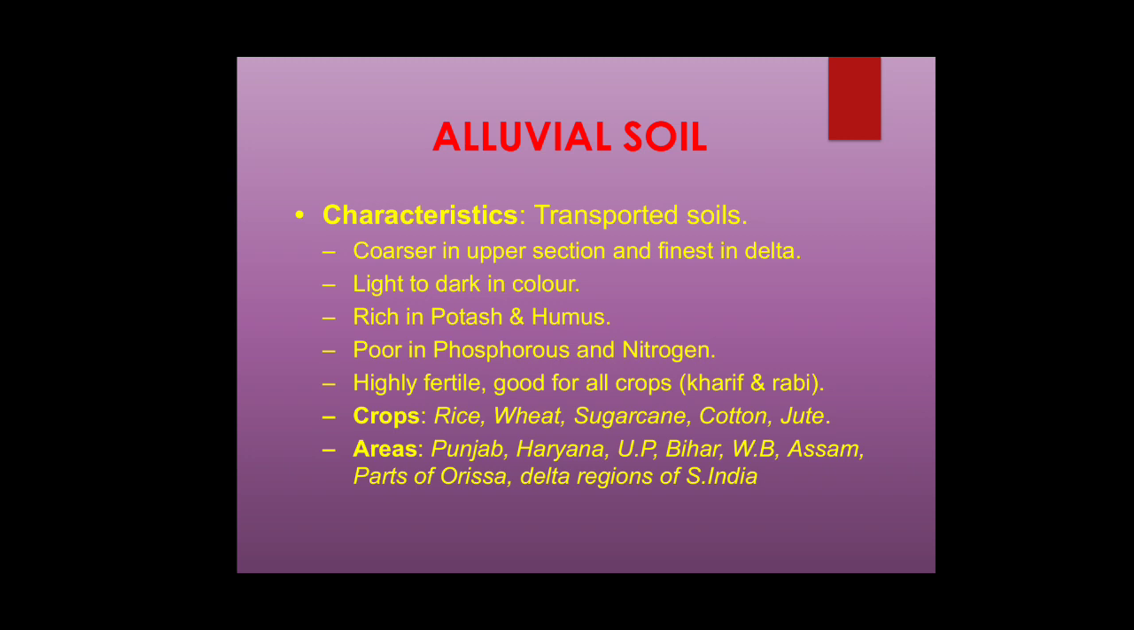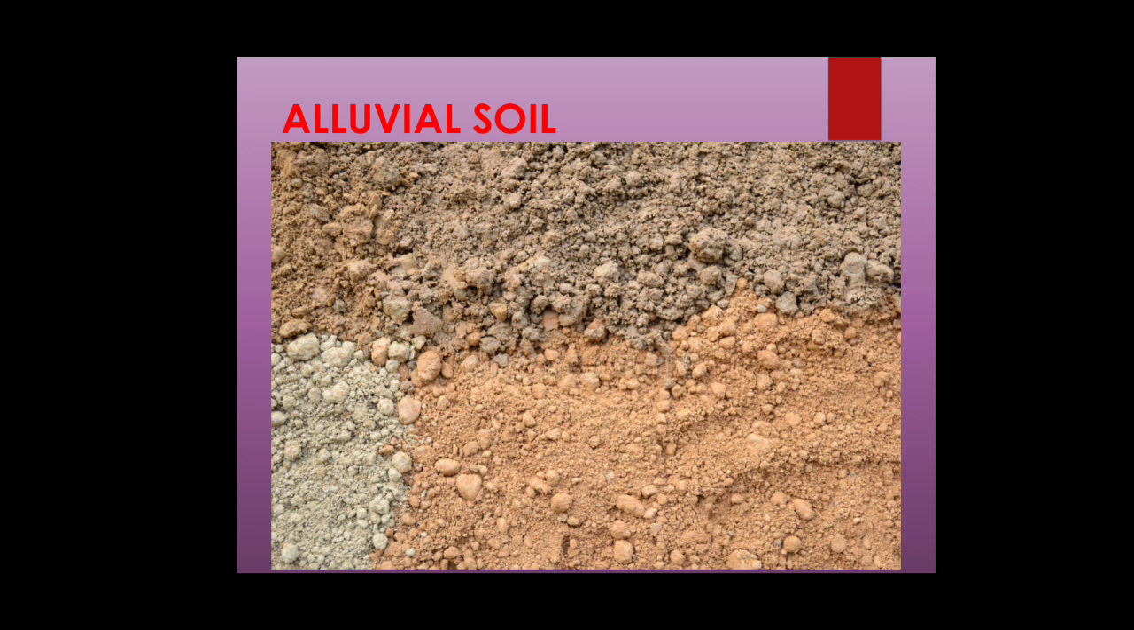Next, crops. What are the crops cultivated? Rice, wheat, sugarcane, cotton, jute. The areas where it is predominantly available are Punjab, Haryana, Uttar Pradesh, Bihar, West Bengal, Assam, parts of Orissa and delta regions of southern India. This is the image showing the alluvial soil present in India.